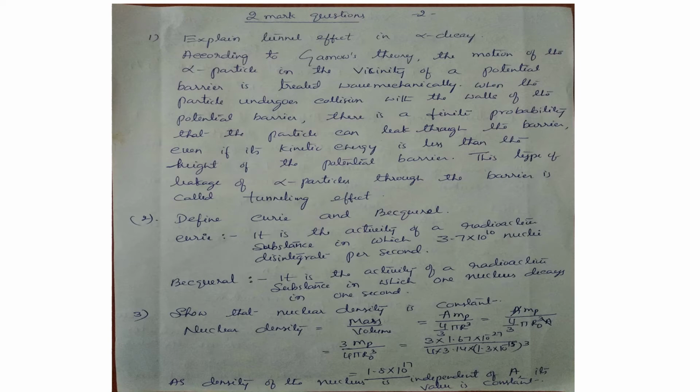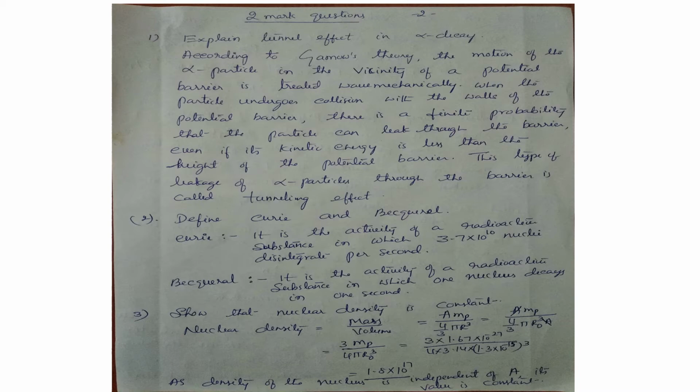Density is defined as mass by volume. Mass is the mass of the nucleus, nothing but the total mass of the nucleons present in the nucleus. A, the mass number, represents the number of nucleons, nothing but the number of protons plus neutrons. So the mass of the nucleus is A into MP. MP is the mass of a proton. The mass of the proton is almost equal to that of the neutron. That's why the total mass of the nucleus is taken as A MP.